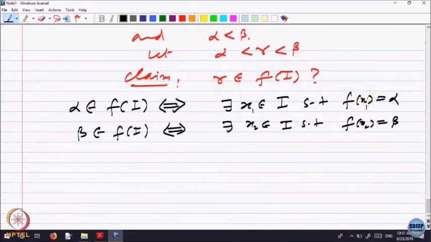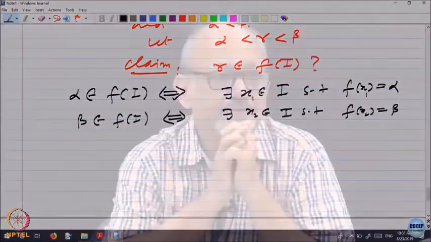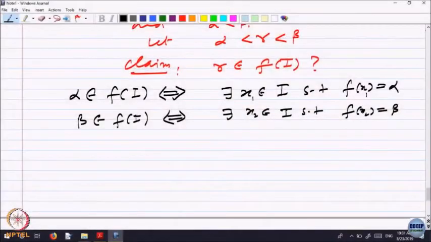Because alpha is in the range, some point x 1 should be mapped to alpha, and the other point x 2 should be mapped to beta. Now, x 1, x 2 both are in I. So, let me draw a picture, which is only a sketch of the real line.